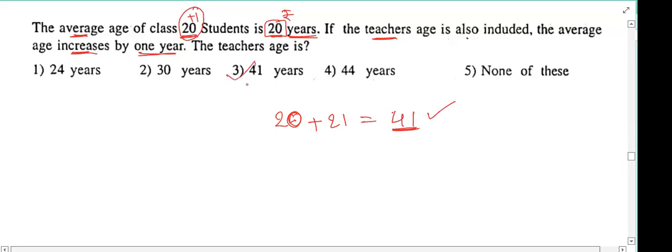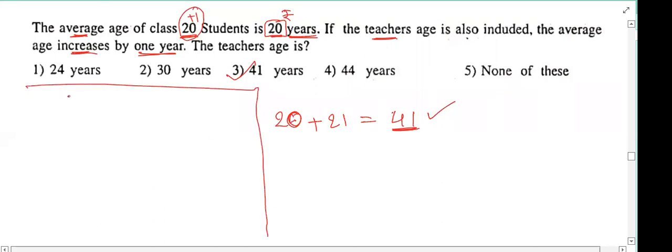Easy. Yes, sir. It will be easy only when you understand the concept clearly. Otherwise, you can think. And we can do this question in another way also. I'll show that method also. That is the mathematical way.